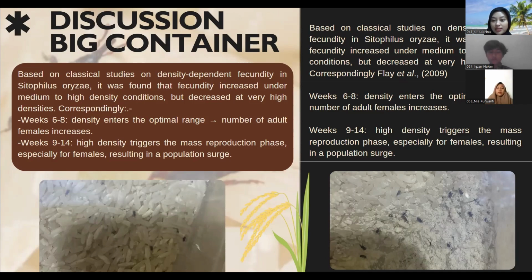Based on classical studies on density-dependent fecundity in Cytopilus oryzae, it was found that fecundity increased under medium to high density condition, but decreased at very high density.